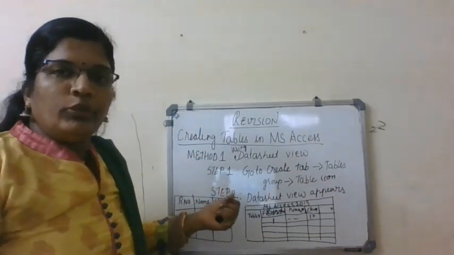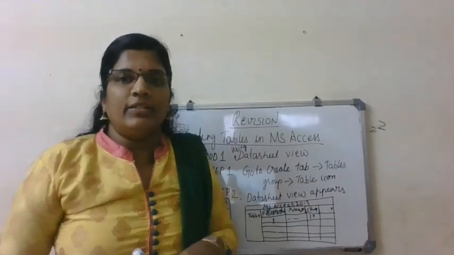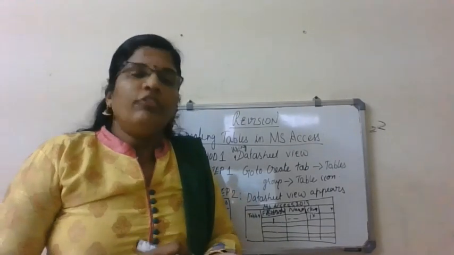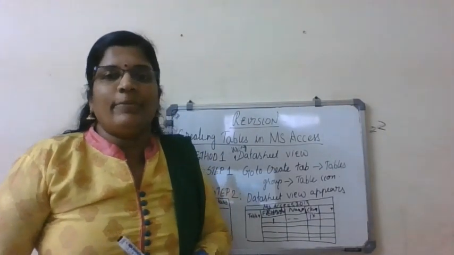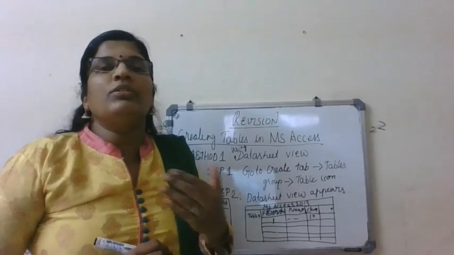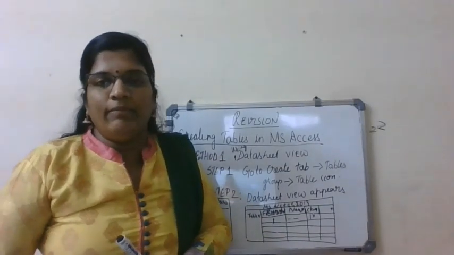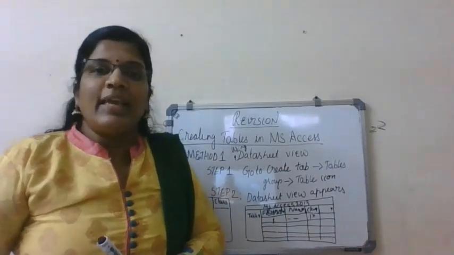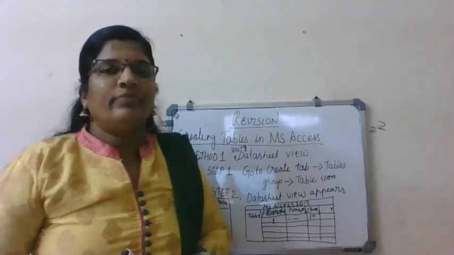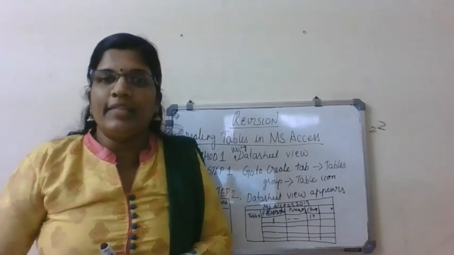Then step 2: when you click on the table icon, data sheet view appears. Then you have to enter the field names as you like. And after creating the table, you have to save it. When you save, go to File and Save. A name will be created for this table. So this is the first method of creating tables.